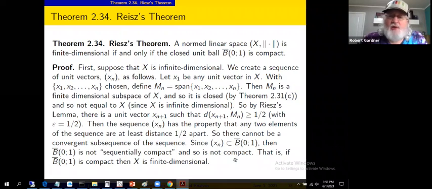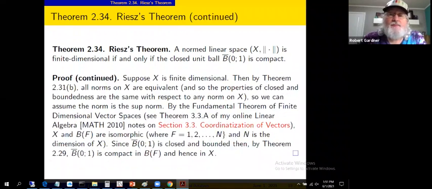Let's unwind that contrapositive-wise. That is, if the closed unit ball is compact, then the space must be finite dimensional. So we've got that implication: if the closed unit ball is compact, then the normed linear space is finite dimensional. We need to show that if the space is finite dimensional, then the closed unit ball is compact.